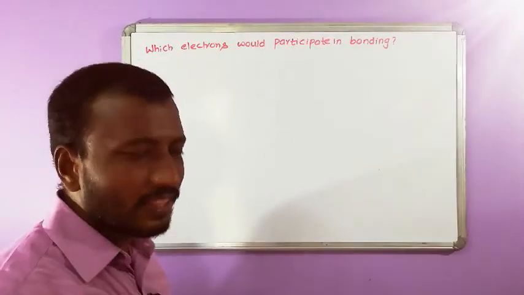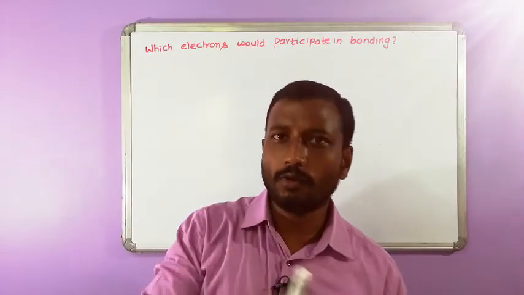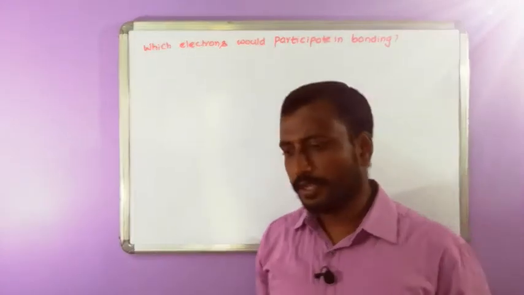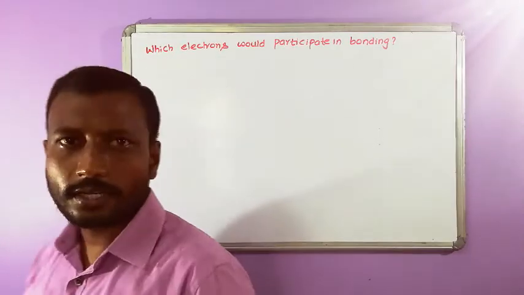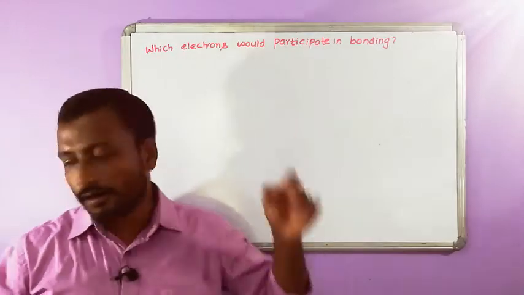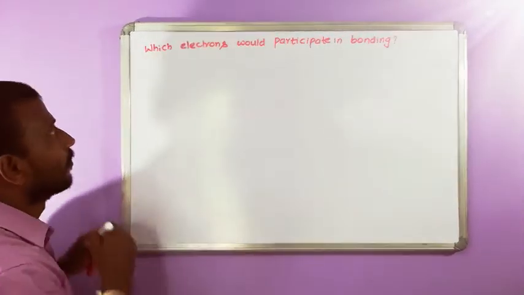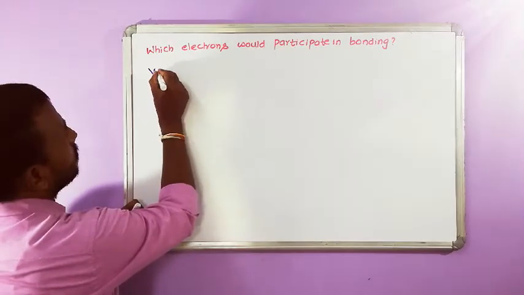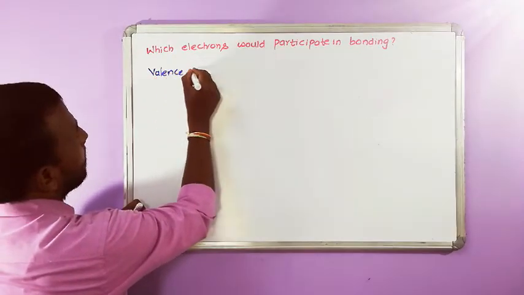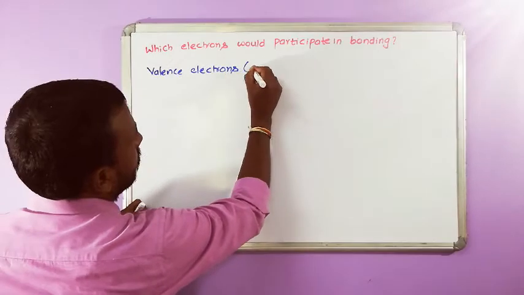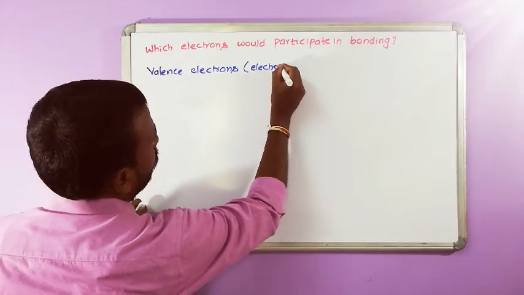Always remember, whether it is ionic bond or covalent bond or coordinate covalent bond or metallic bond, the electrons which are going to participate in bonding are the same. They are valence electrons. Valence electrons means electrons present in the outermost shell.